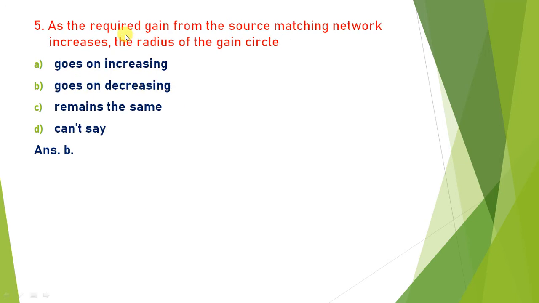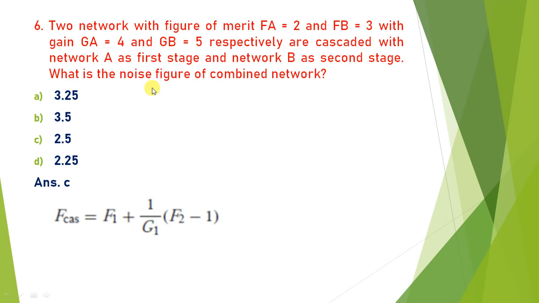As the required gain from the source matching network increases, does the radius of the gain circle increase or decrease? So if the gain of the source matching network is increased, then that is inversely proportional to the radius of the gain circle. If you refer to the gain circle theory of the amplifier, it is inversely proportional to the required gain for the source matching network. So if the required gain increases, the radius is decreasing. So answer is B.